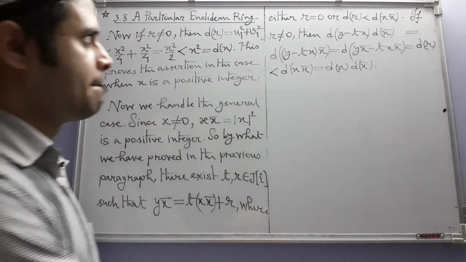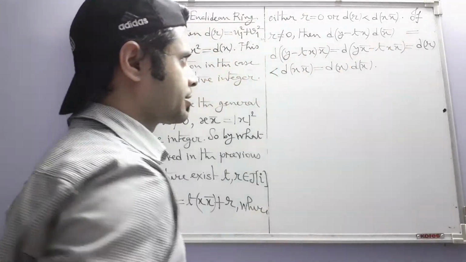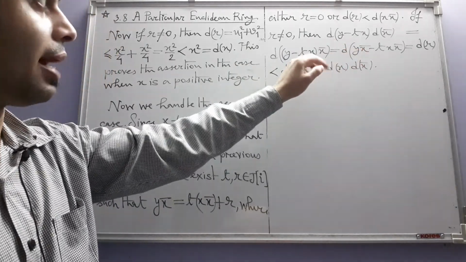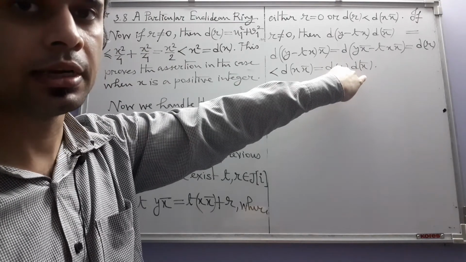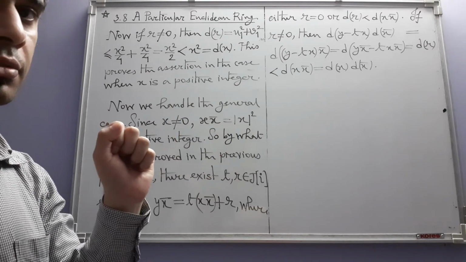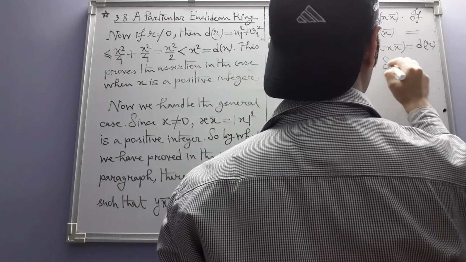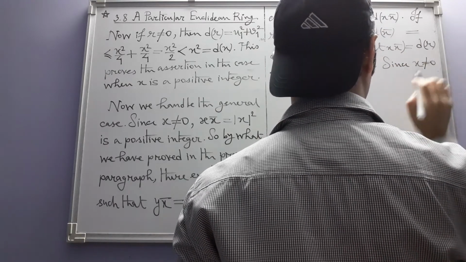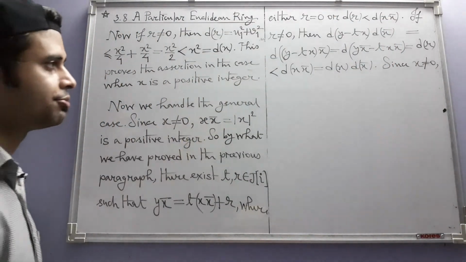Okay. Now we want to cancel d of x bar from both sides of this inequality, because after all we have what? This product is strictly less than this product. Now is d of x bar positive? That is the question now. Since x is non-zero, that we already have.